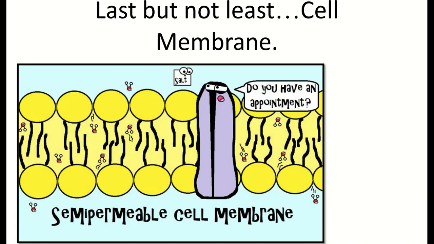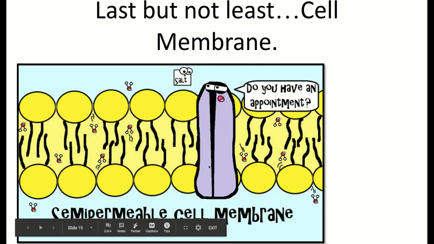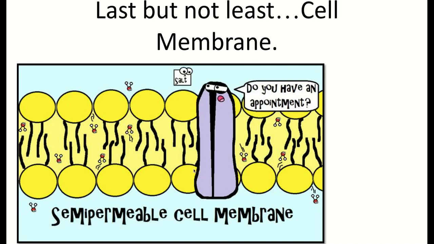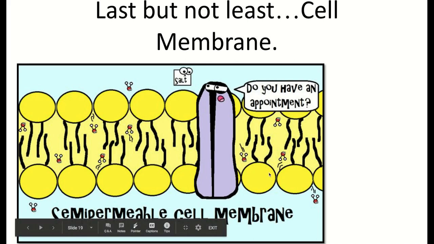And last but not least, our cell membrane is our organelle, which we should know a lot about. We have our proteins that can be used in active or passive transport to move molecules through the cell membrane. We have our phospholipids with our phosphate head and our fatty acid tails.